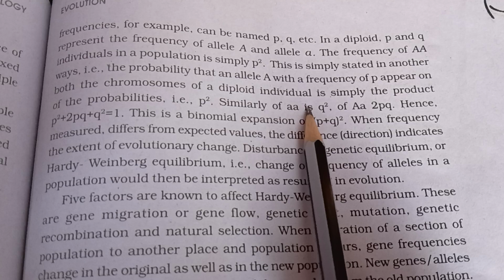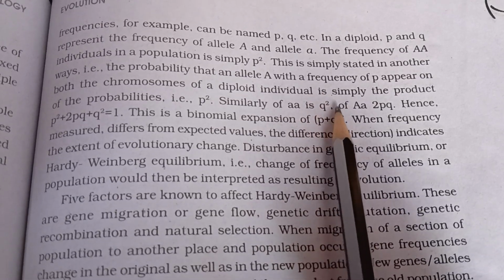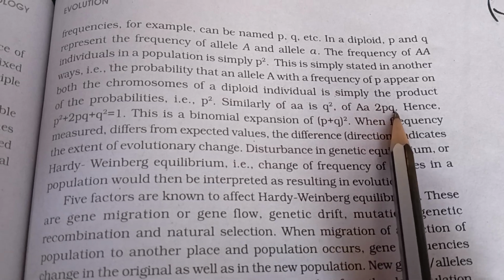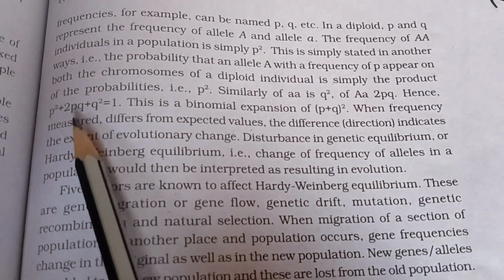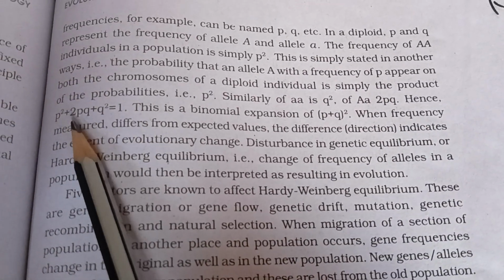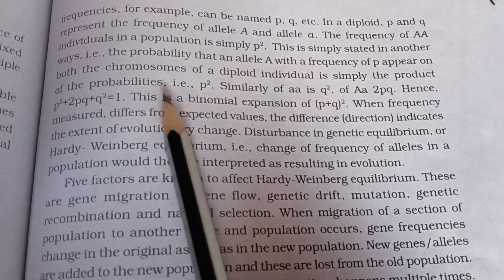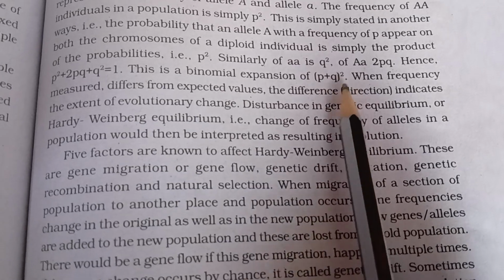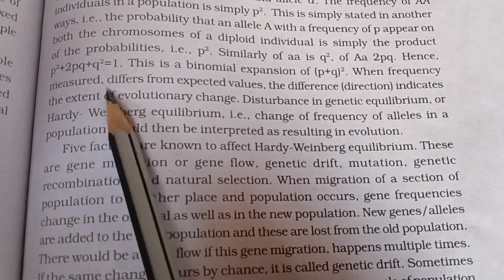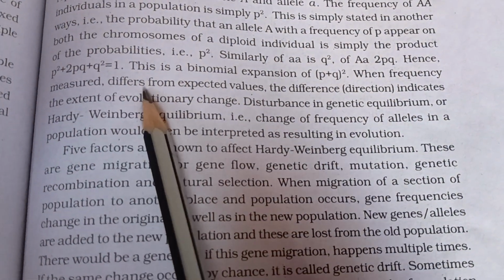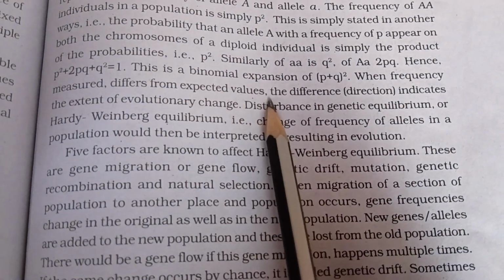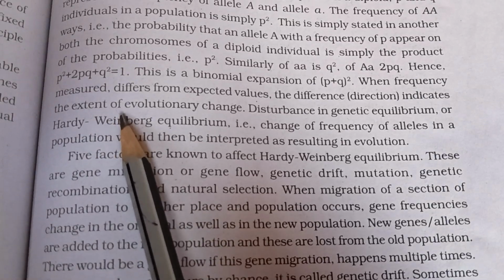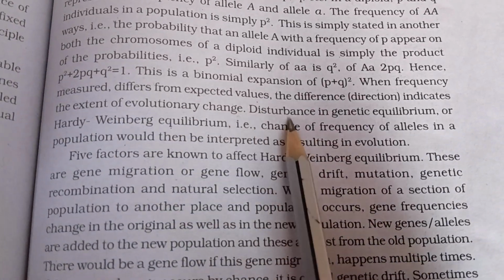Similarly, for allele a it is q square, and for Aa, 2pq. Hence, p square plus q square plus 2pq is equal to 1. This is a binomial expansion of (p plus q) whole square. So when the frequency measured differs from expected values, the difference indicates the extent and direction of evolutionary change.